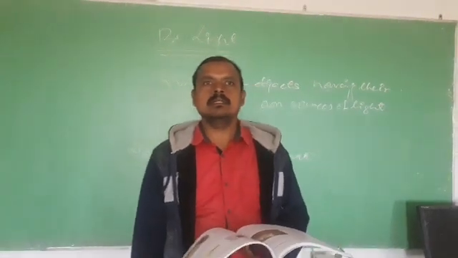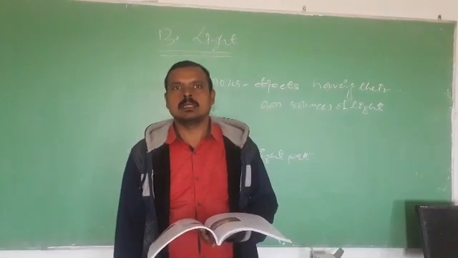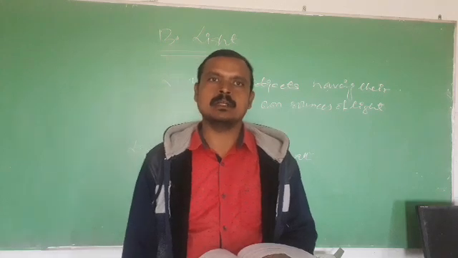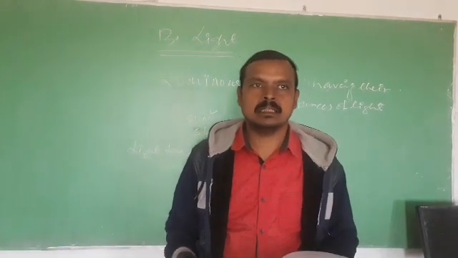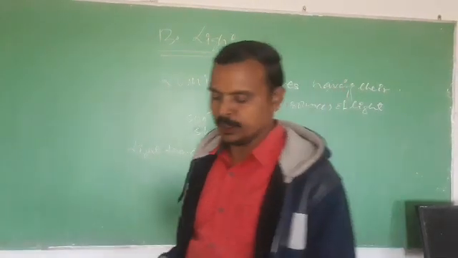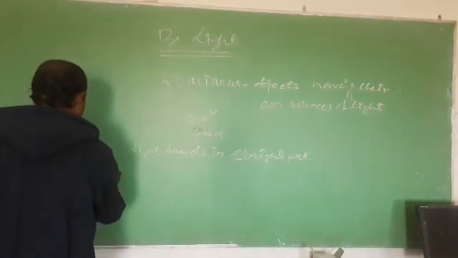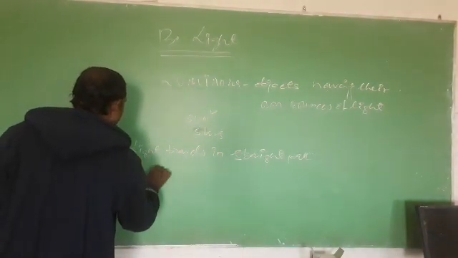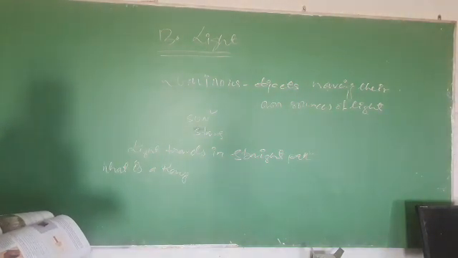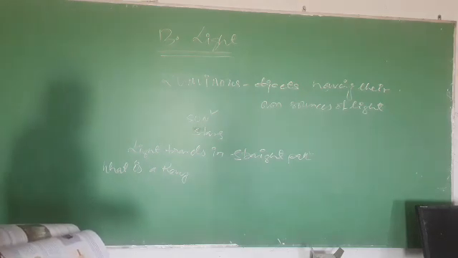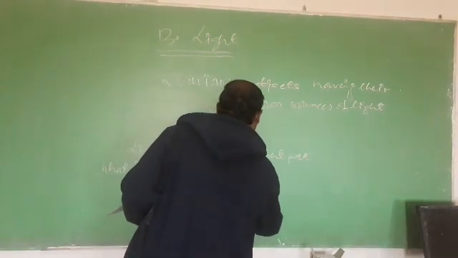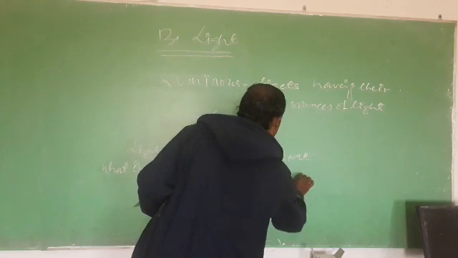Any object is seen by many people at a time, because from that object light travels in all directions, and when it enters our eyes we can see the object. Sometimes, related to light, let us first discuss what a ray is. I have already told you light travels in a straight line. So the path of light is called a ray. What is a ray? The path of light.